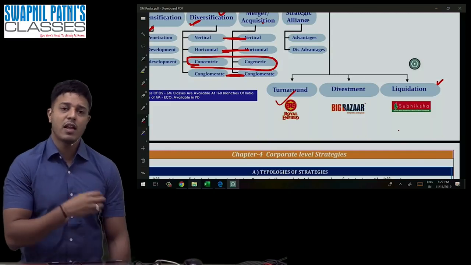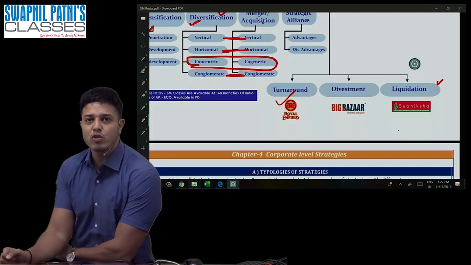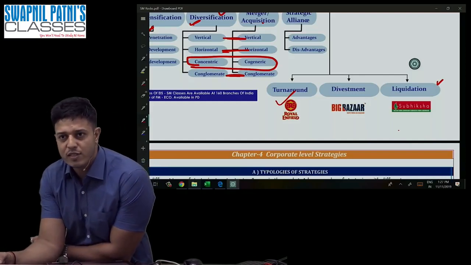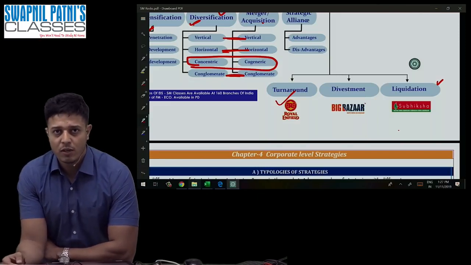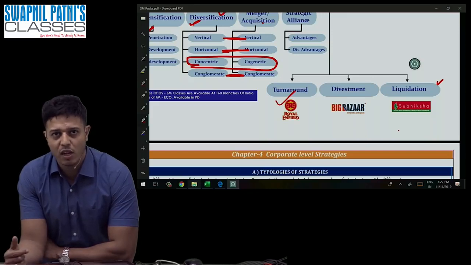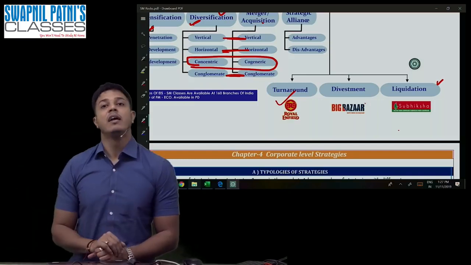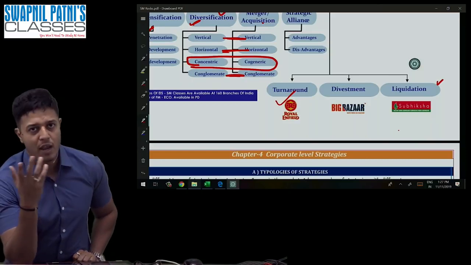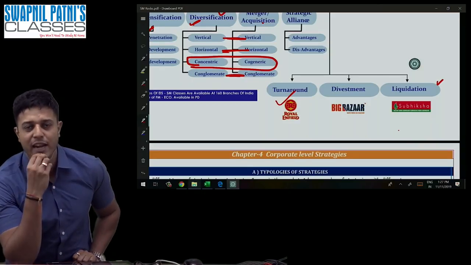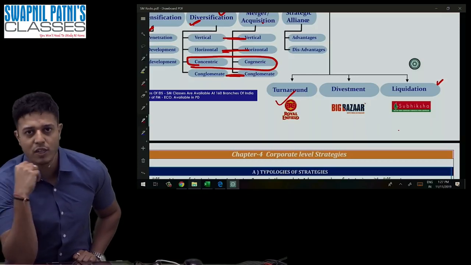Example, I'll tell you. Turnaround means you're doing some small changes and you're trying to come back. Royal Enfield also failed in 2005-6. Royal Enfield was suffering from low sales, was not making much profit. So they did a turnaround. They changed the shape of the bike. They introduced new bikes. They changed designs of the bike. They introduced a new way of marketing. By doing this, they could come back, and now you must have seen that Eicher, the parent company of Royal Enfield, has the highest share price among all the shares of India.